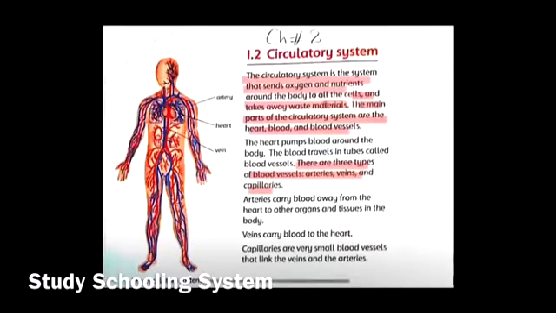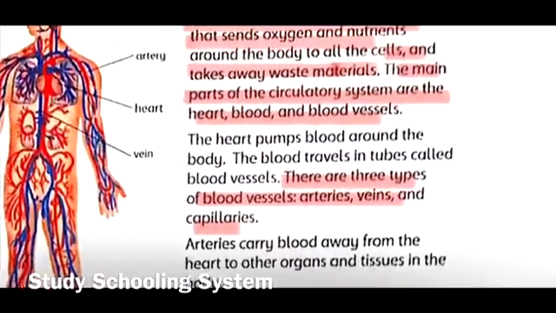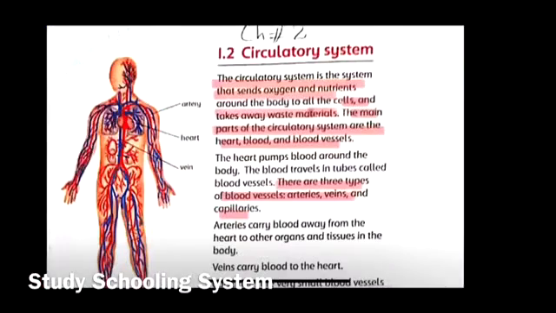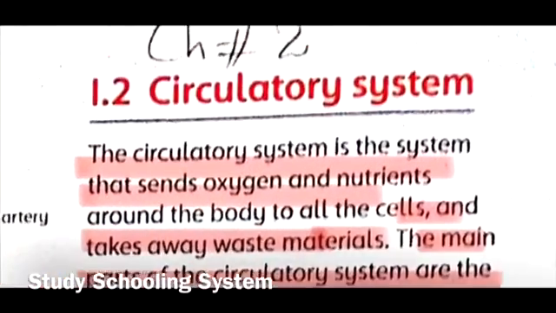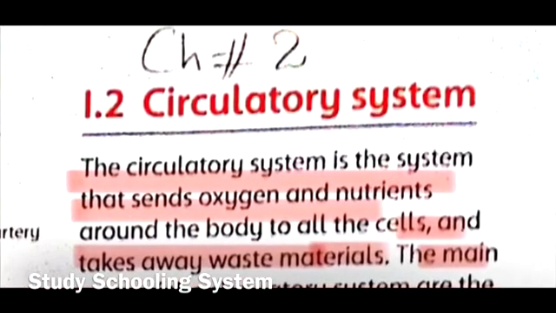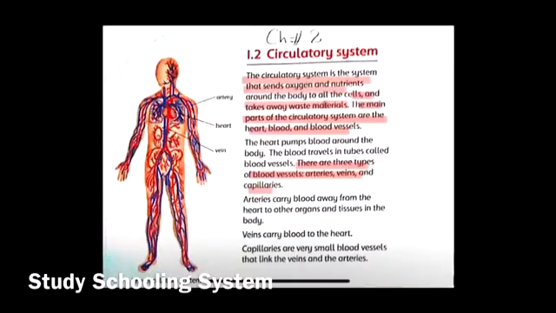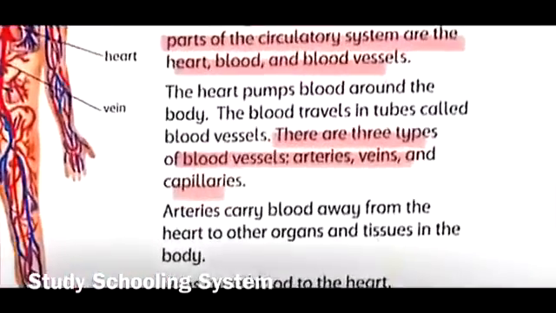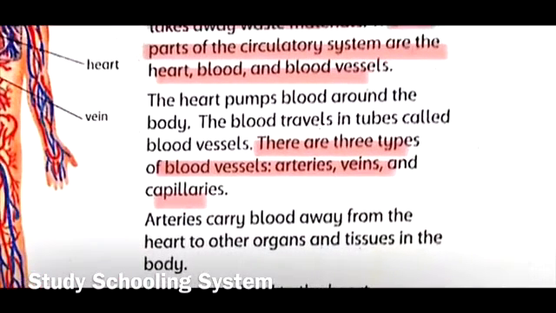So now I'll be sharing the answers for your questions and answers. If you remember well, the first question was what makes up the circulatory system, and the second question is, what is the function of the circulatory system? So in the beginning of your first paragraph, it says the circulatory system is a system that sends oxygen and nutrients around the body to all the cells and takes away waste. The third question is, name the 3 types of blood vessels. And here is the answer in the second paragraph. It says there are 3 types of blood vessels: arteries, veins, and capillaries.